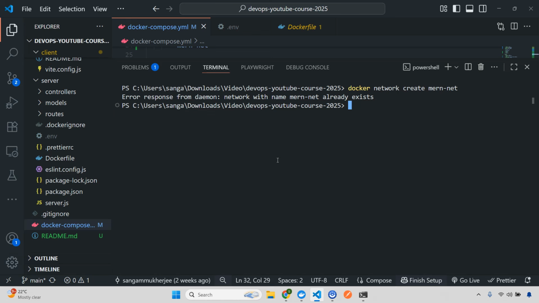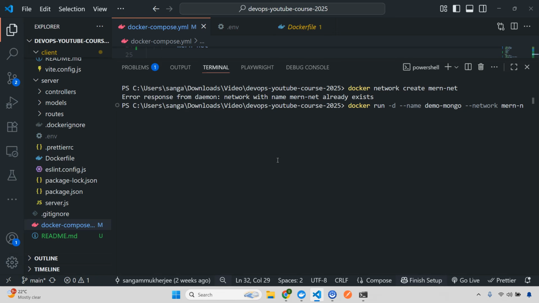Now I need to run my Mongo with a named volume, so my DB data persists even if I remove the container. We have just checked that, right? To do that, I'll do docker run -d. I'll give it the name demo-mongo, and here I'll give the network. My network will be mern-net, the one we have created.